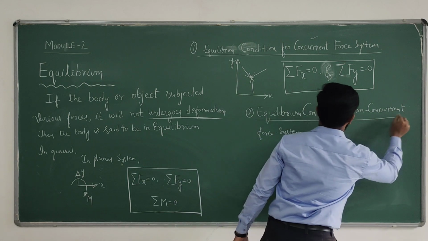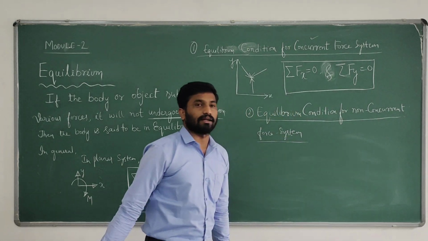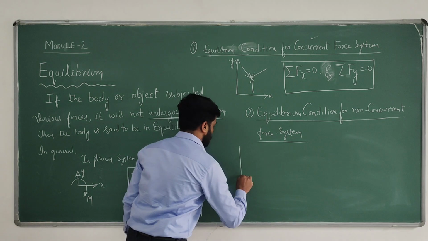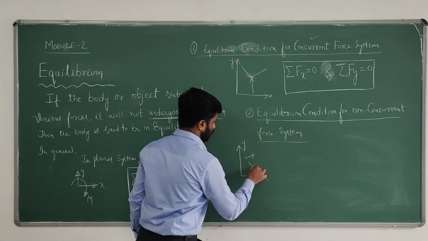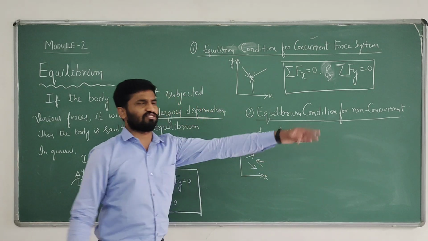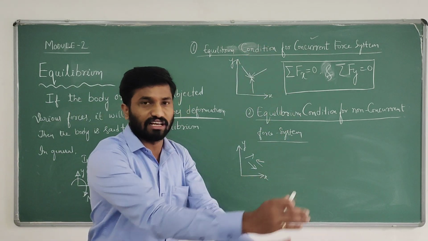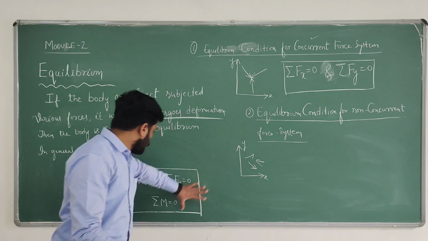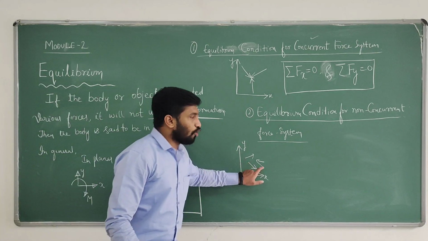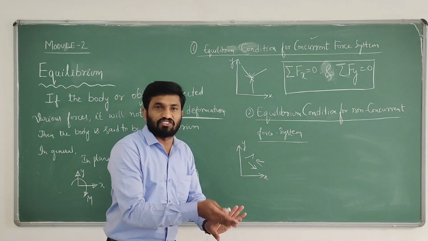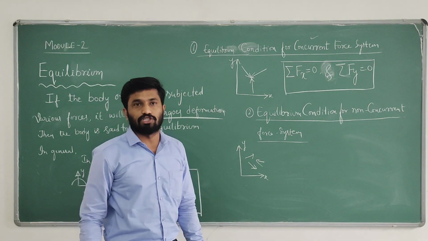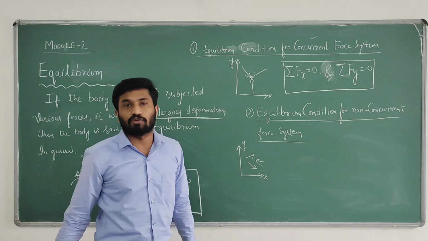So you are having non-concurrent forces now. What is meant by non-concurrent? Non-concurrent means in a planar plane, the xy plane, the forces are non-concurrent. Each has its own line of action. They will not meet at a single point. That means it includes the moment. This force is able to create a moment on the body because of the existence of eccentricity on an object. Hence, moment is also possible.